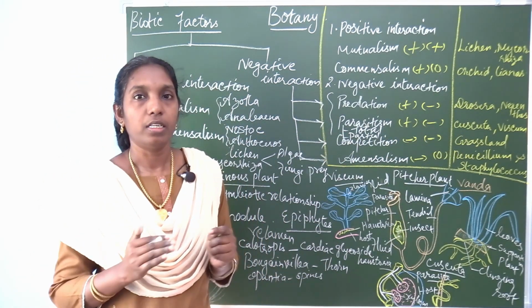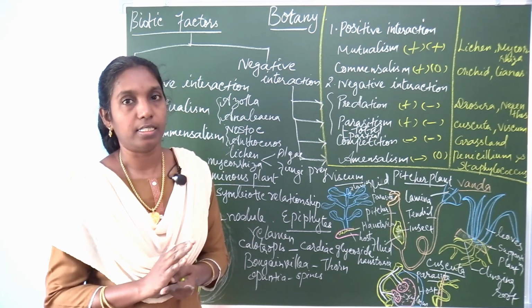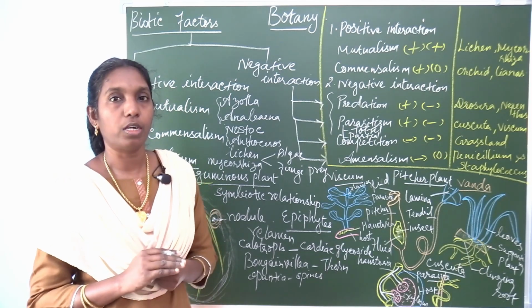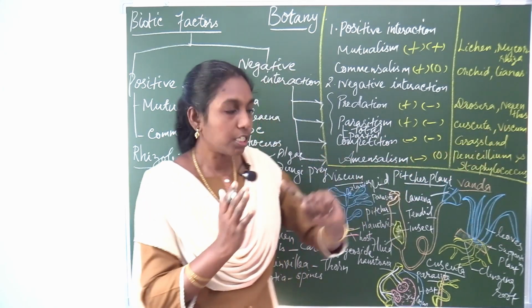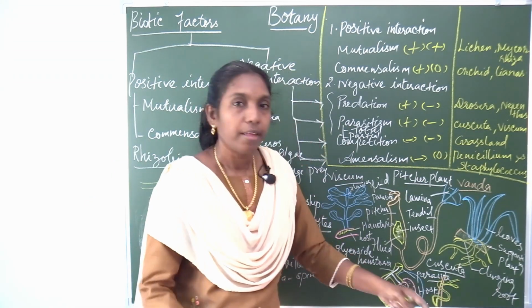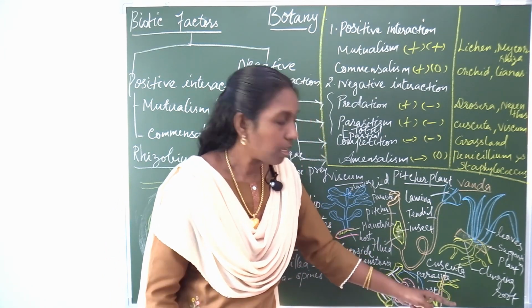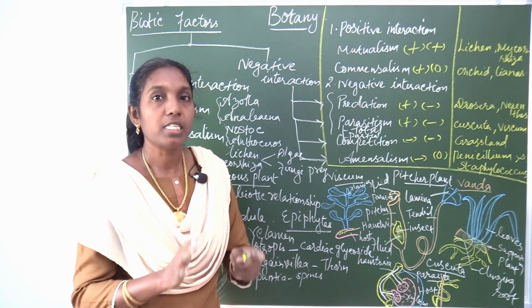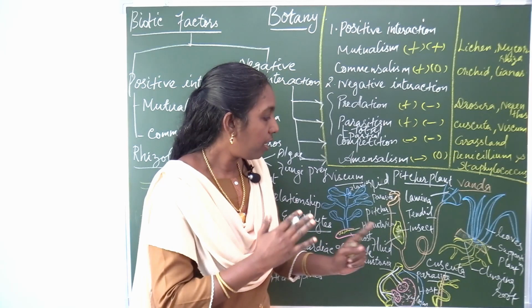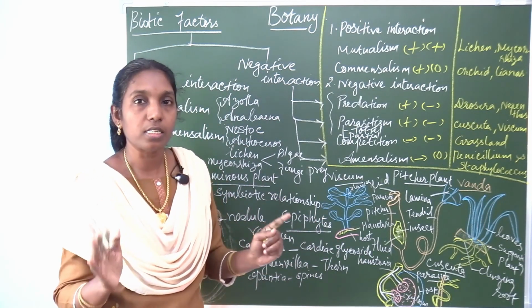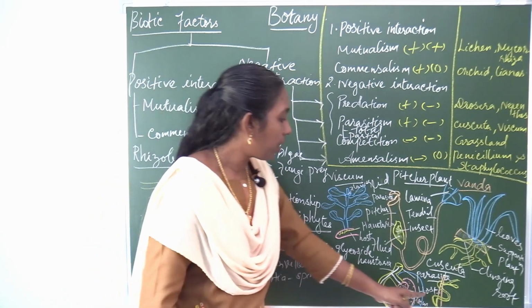Cuscuta, you know very well. In the lower classes you learned the plant Cuscuta. Total parasite, one word question: what is the example of total parasite? Cuscuta is a total parasite, but Viscum is a partial parasite. Look at this diagram, this is Cuscuta. The entire plant is a parasite, and it depends upon a host because there is no chlorophyll. It is a twiner and lacks chlorophyll, so it cannot synthesize its own food. It completely depends upon the host.